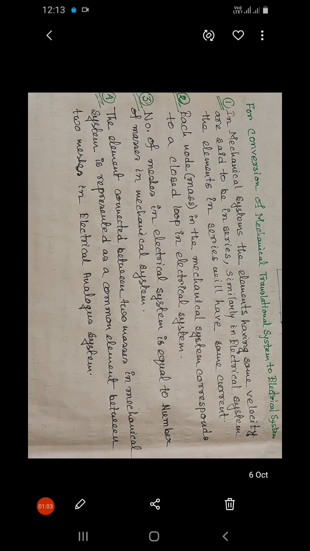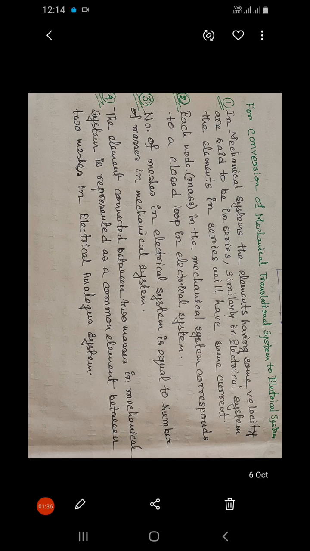For example, after the mass we have a dashpot, and after that we have a spring. Similarly, in an electrical system, if the elements are in series, then those elements are said to have the same current.